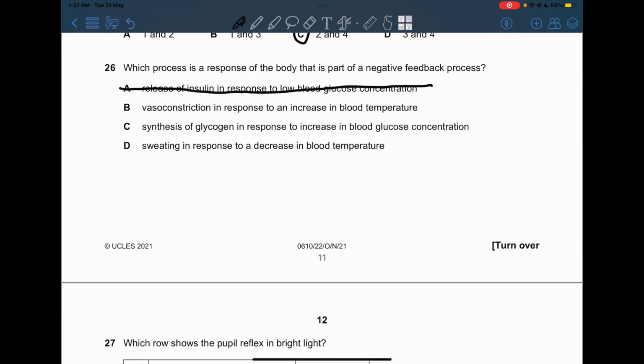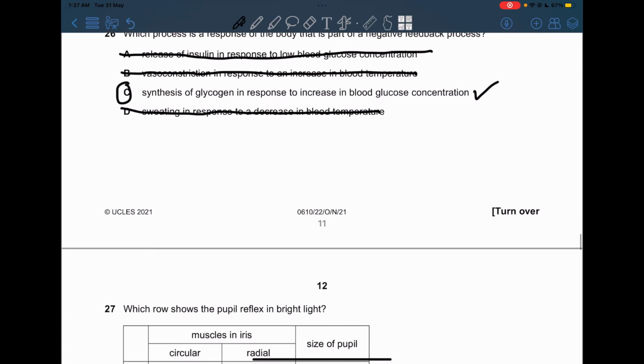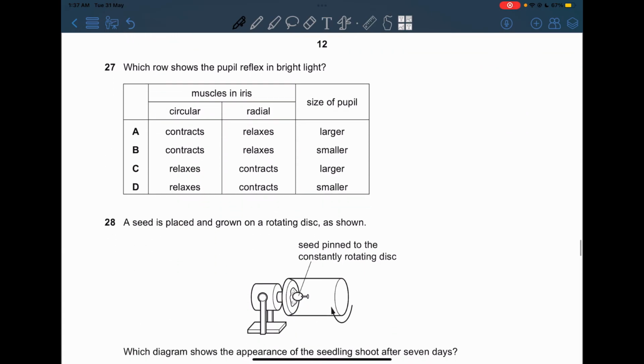Vasoconstriction in response to an increase in blood temperature. Actually, vasodilation takes place and not vasoconstriction, so that's incorrect as well. Synthesis of glycogen in response to an increase in blood glucose concentration. Well, this is absolutely correct, so that's going to be C for our answer. Sweating in response to a decrease in blood temperature. Now, this is incorrect. It is when there is a high blood temperature and not low blood temperature.